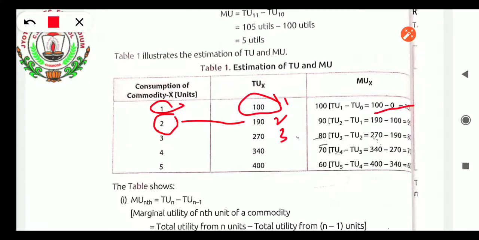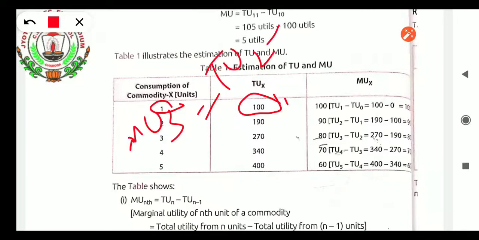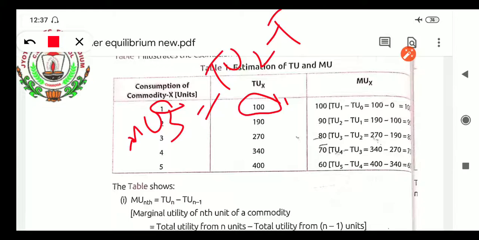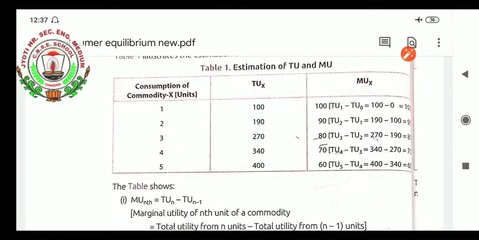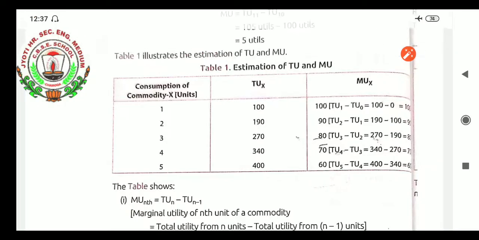Same process we will continue. If we want to take marginal utility for 3, first of all I want to clear, it will be TU3 minus TU2. Let me show.